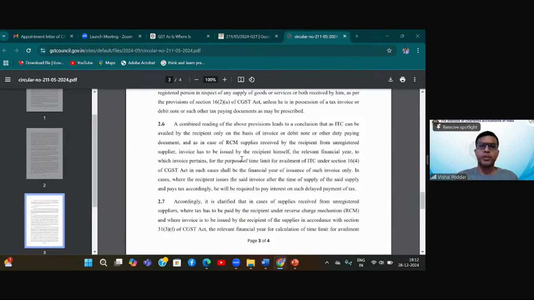Many people, especially in outskirts or smaller businessmen who do not have the facility or the resources to approach professionals or chartered accountants, are making this mistake of not preparing a self-invoice for RCM transactions, because there is no one to guide them. Now, in such a case, till today also, why this particular circular is brought, I am giving you the background.